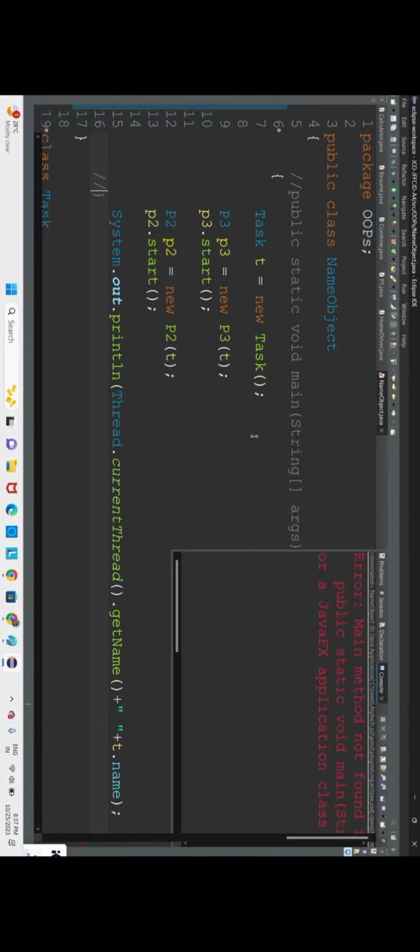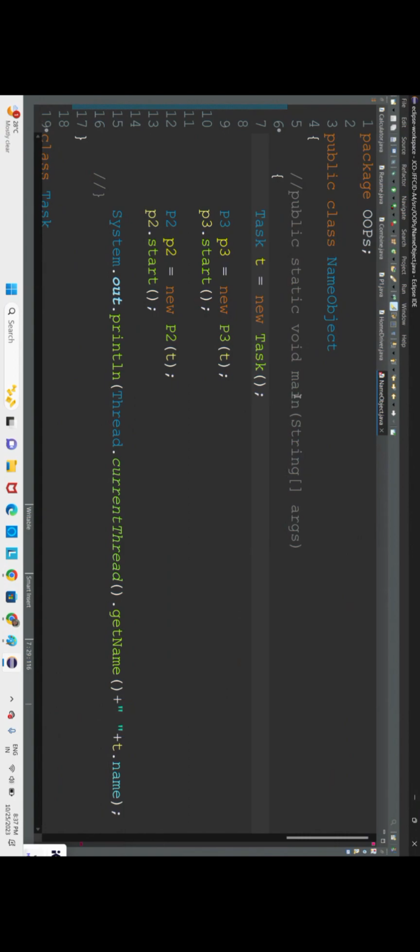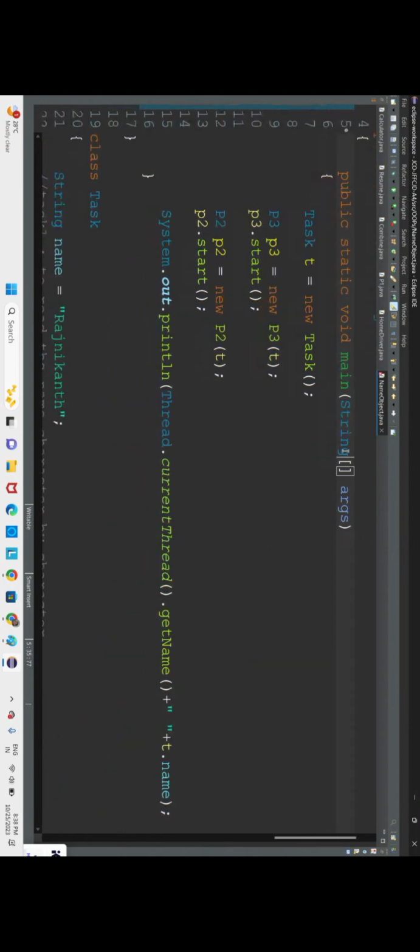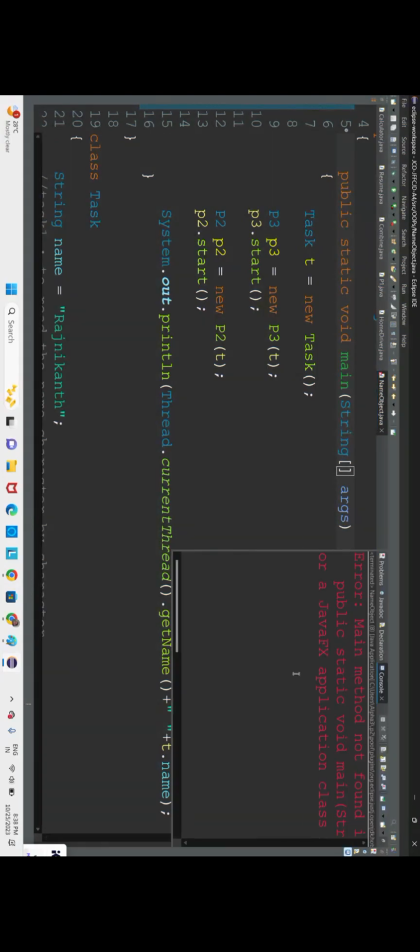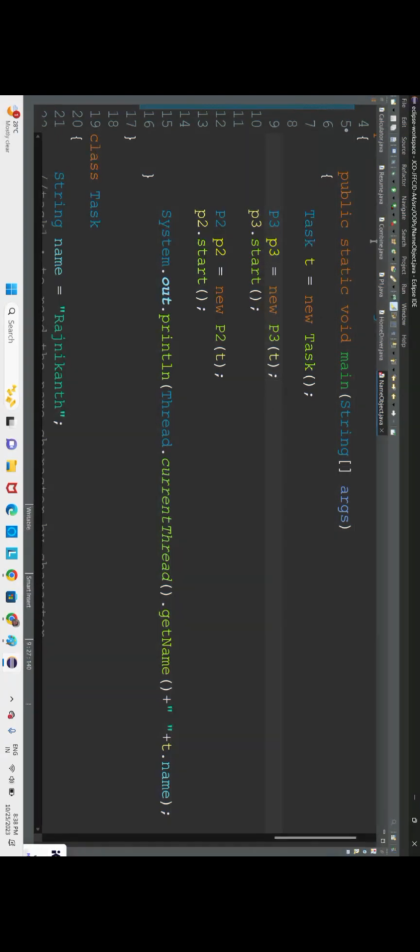Okay, you're getting a "main method not found" error, but if you have the main method and you've done everything, I mean, without the main method you'll get that error. But sometimes what happens is you will get a previous output because of threads, that is for sure you will get it.